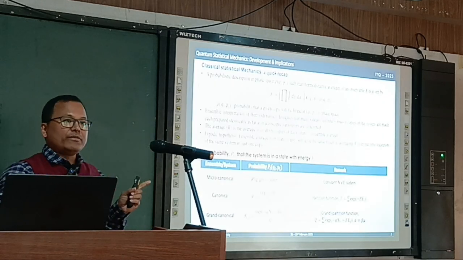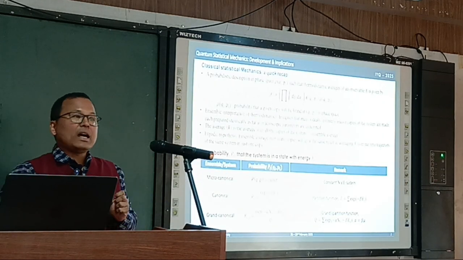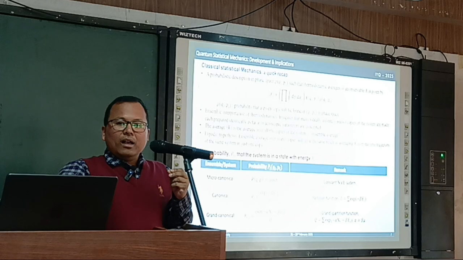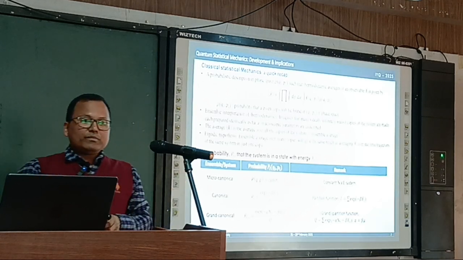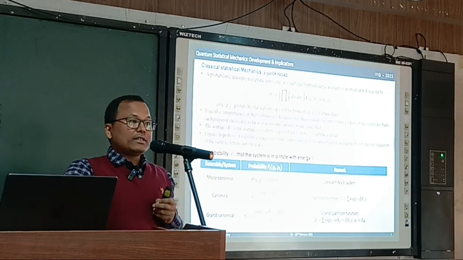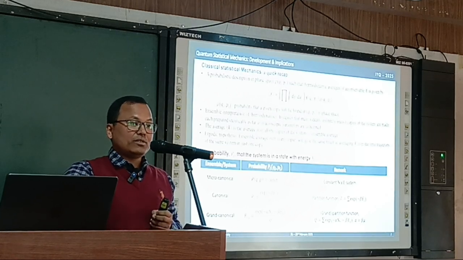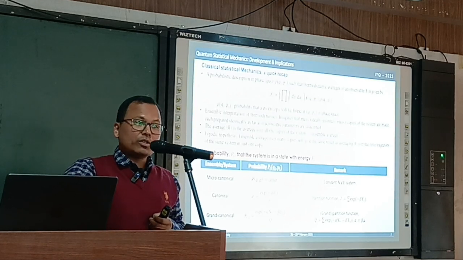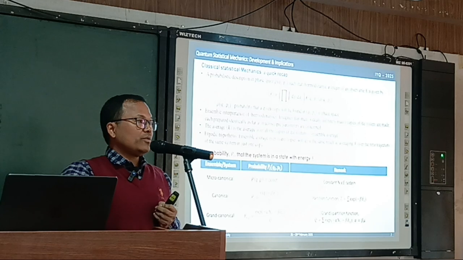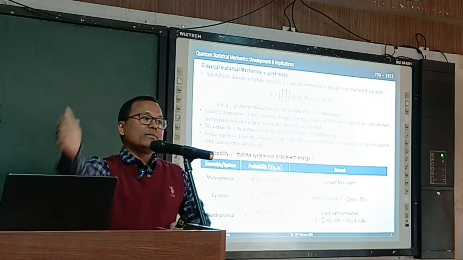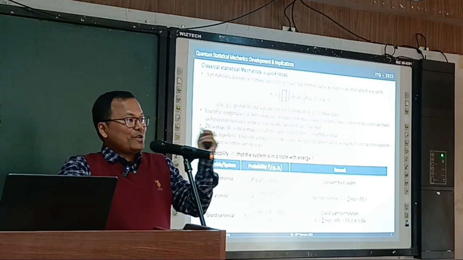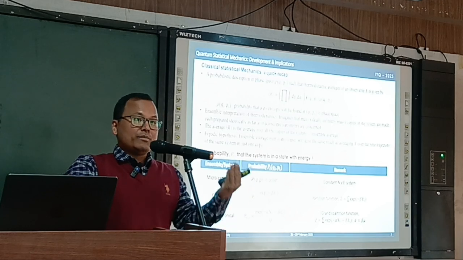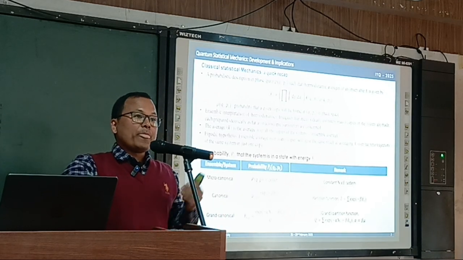Now this is a very brief overview of classical statistical mechanics. I am just going through the formalism, not much. The entire description of classical statistical mechanics is a probabilistic description. When we have that many particles, we cannot talk about the equation of motion of one single particle or a couple of particles. We have like 10 to the power 23 particles, and imagine writing 10 to the power 23 equations, that's not possible. So we have to adopt another means, that is a probabilistic description of the system.